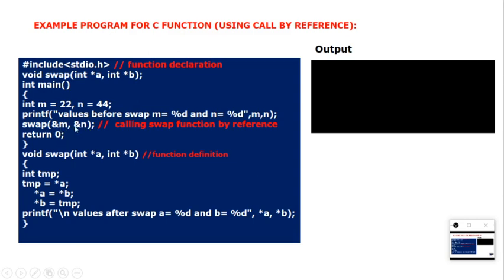So why have I kept &m and &n? Because when I say m and n, it will pass the value. I don't want to pass the value, but I want to pass the address. So let us assume m contains 22 value and its address is 101. So it will not pass 22, but it will pass the address 101, right? So that's why I am passing the address. If I pass the address, what will a save? A will save the address, b will also save the address of n, right?